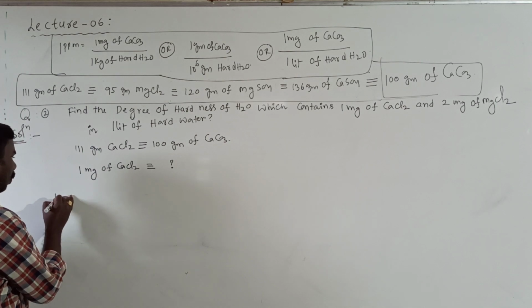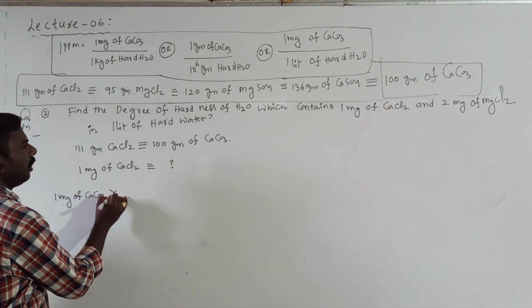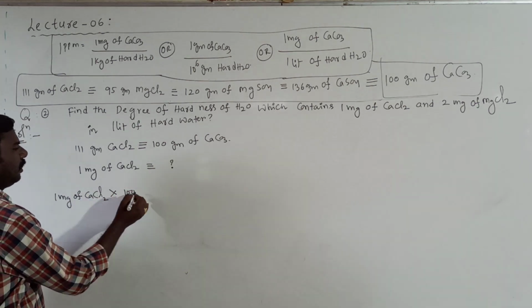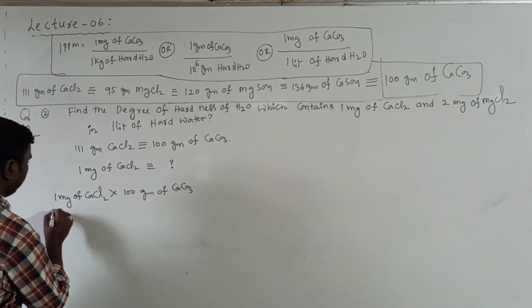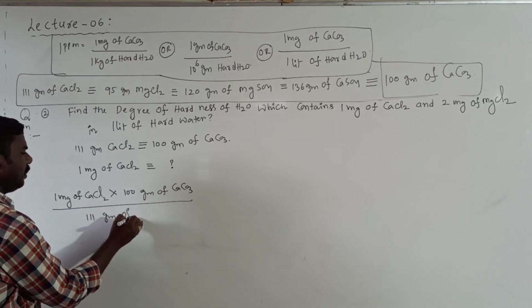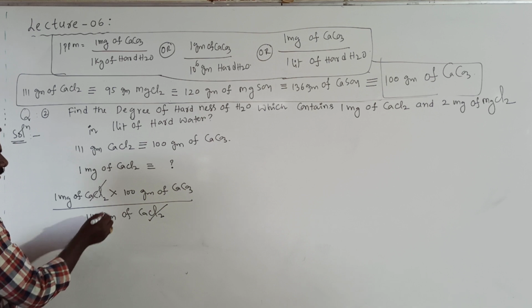Then 1 milligram of CaCl2 into 100 grams of CaCO3 by 111 grams of CaCl2.